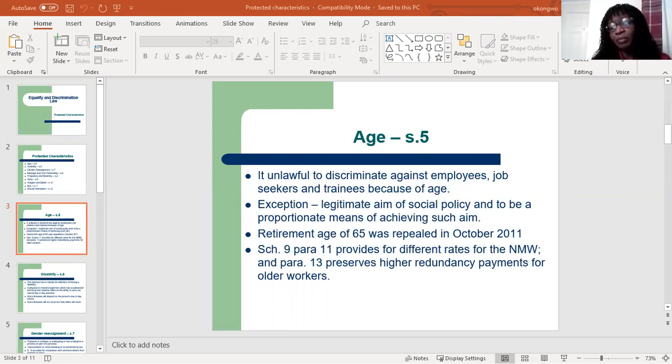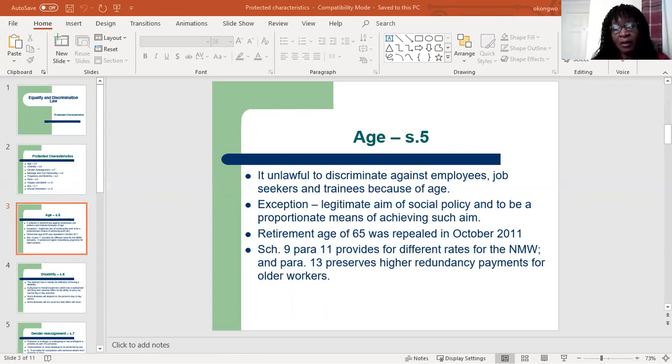However, discrimination based on age can be allowed, okay, if it can be objectively and reasonably justified by showing that it pursues a legitimate aim of social policy, and that the discrimination of that person is a proportionate means of achieving such an aim. Right, so I gave you an example of this in our employment law lecture.